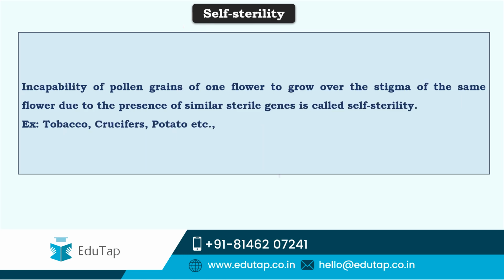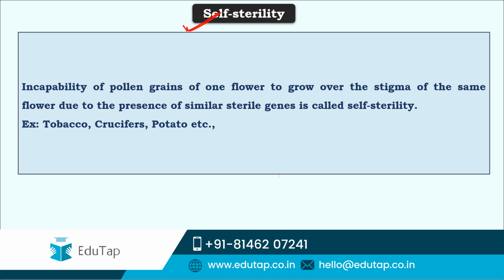So friends, the next type of outbreeding device the plants adapt is self-sterility or self-incompatibility. In this type of outbreeding device, the plant possesses a gene to recognize similar genes, and it doesn't allow the pollen grain to germinate.